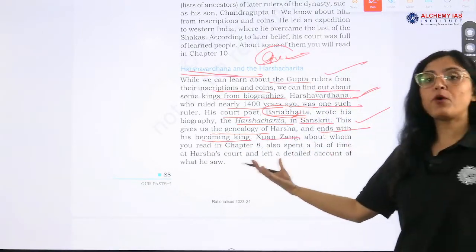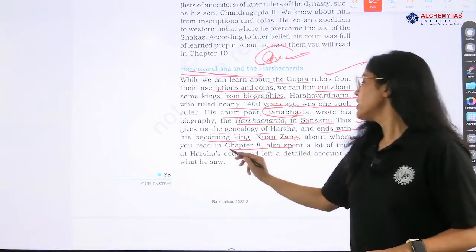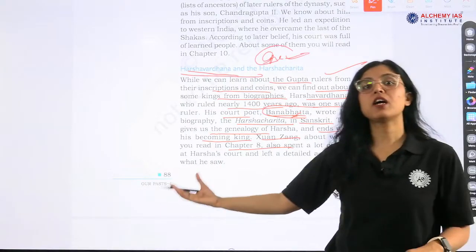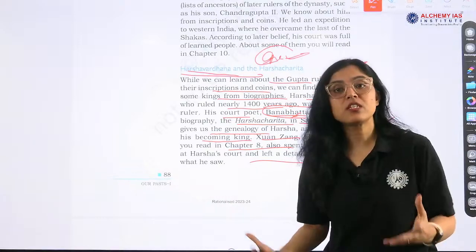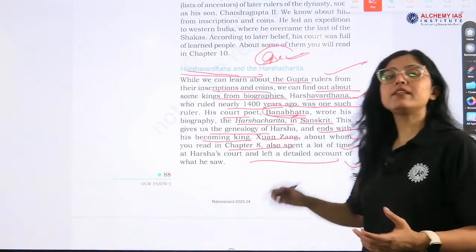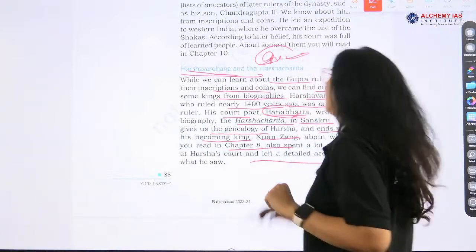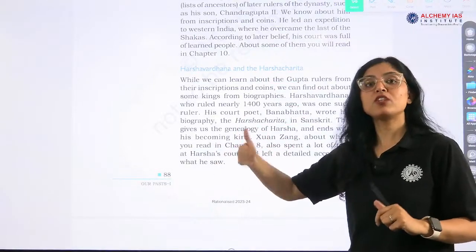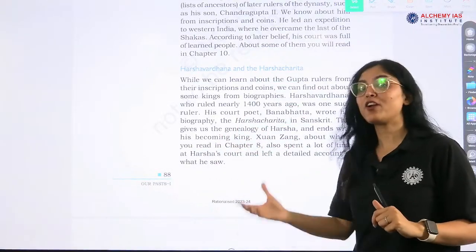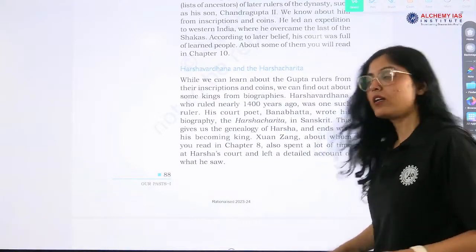Xuanzang, very, very important. Huensang or Xuanzang, he was the person who spent a lot of time at Harsha's court, and he mentioned Harsha's generosity also, and left a detailed account of whatever he saw in Harsha's empire, right. So this question also comes: who was the foreign traveler who visited during the time period of Harshvardhan? It was Xuanzang, it was Huensang, okay.